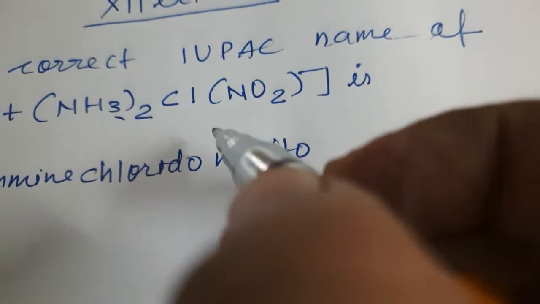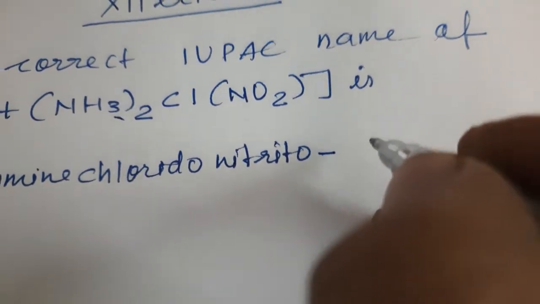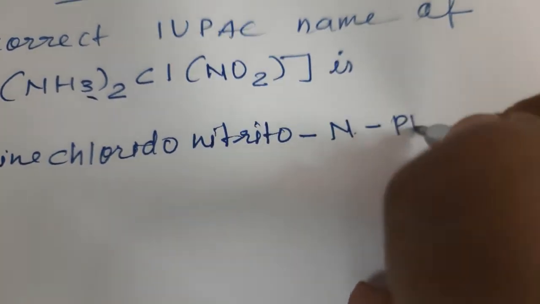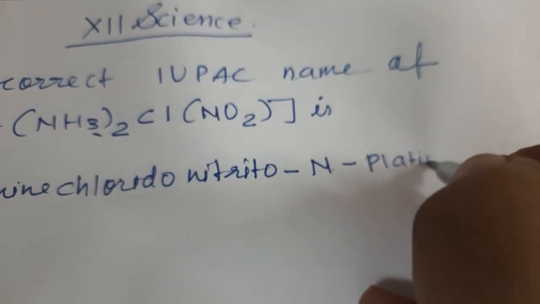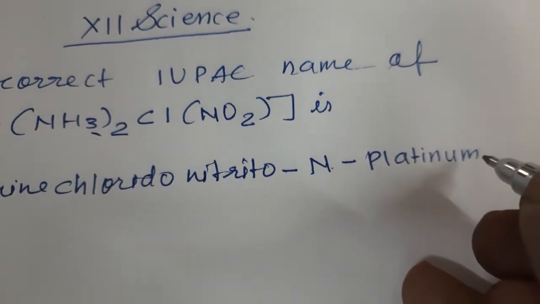N is the electron donating center, so nitrito-N, then platinum, and then the oxidation state of platinum, that is 2.